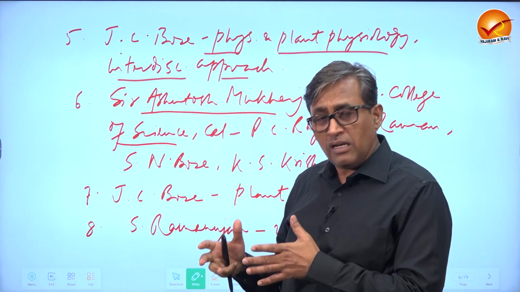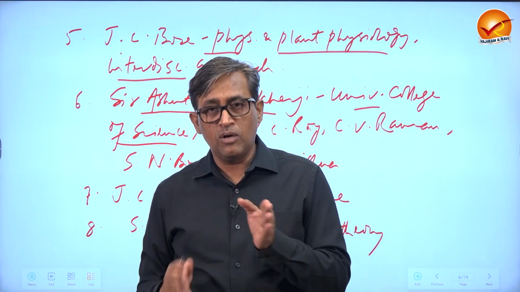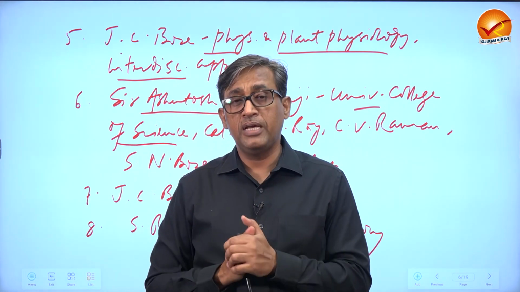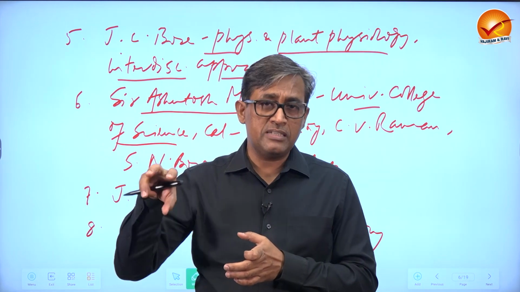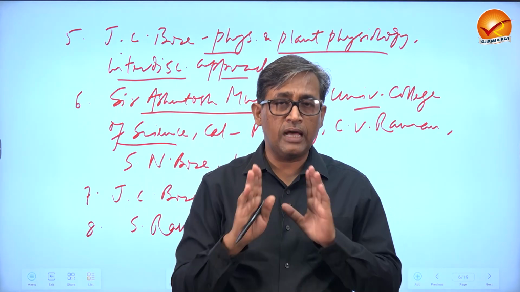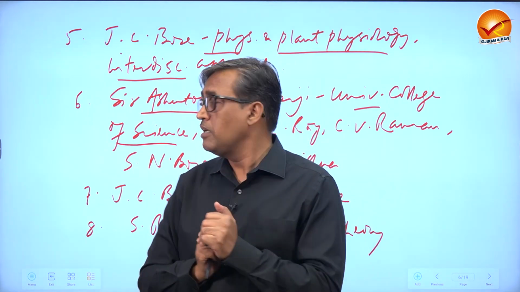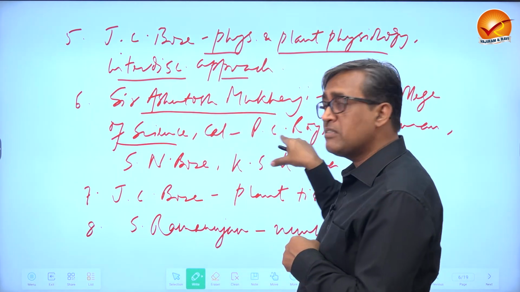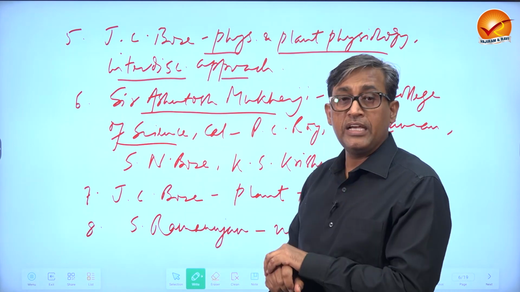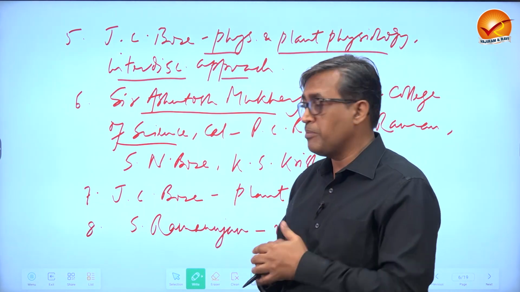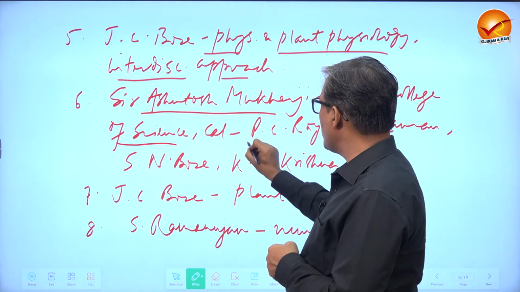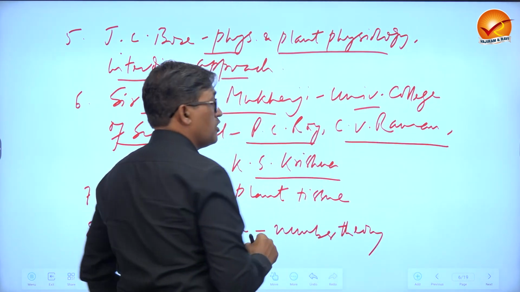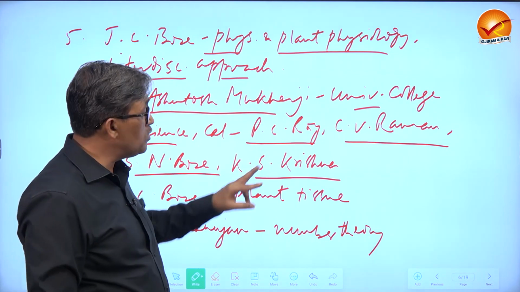So some English individuals did on the basis of their own likes and dislikes, or they loved the subject, but the government of the East India Company or the government of the British Crown actually were not very much interested. That is why the role of these people in establishing such institutions itself is very credible. While writing, keep that in your mind. And this is the institution where P.C. Roy, C.V. Raman, S.N. Bose, and K.S. Krishnan, the noted scientists in India, actually have taught.